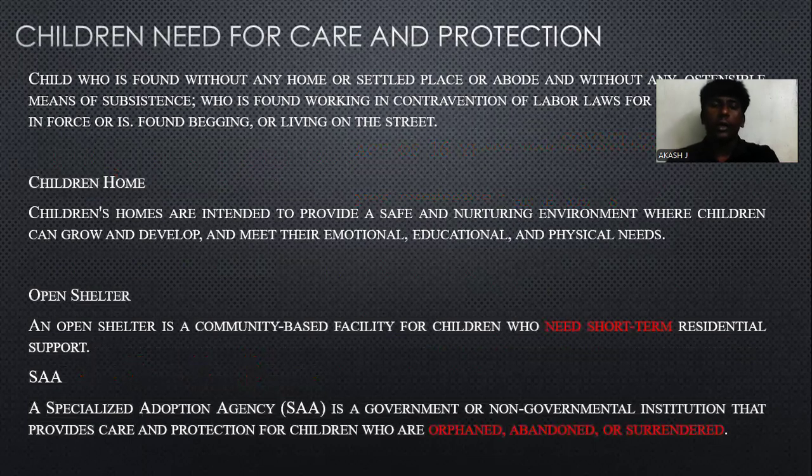Okay, then let me see children in need of care and protection. Children in need of care and protection are those found working in contraction of labor, living on the street, found begging, or forced to beg. All these children come under children in need of care and protection. The children's homes tend to provide a safe and nutritious environment where children can grow, develop, and meet their emotional and physical needs. Comes under the CNCP.